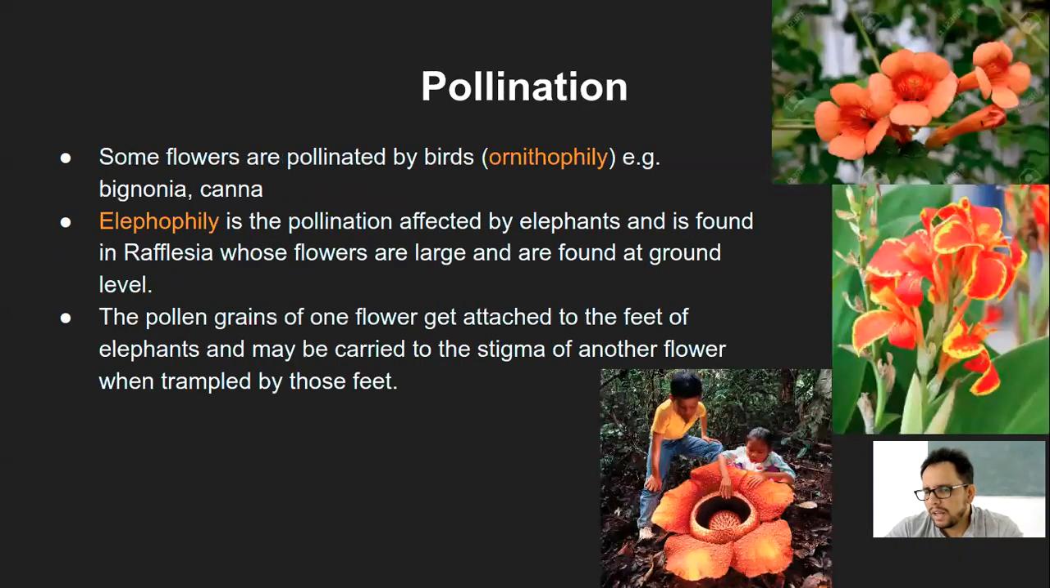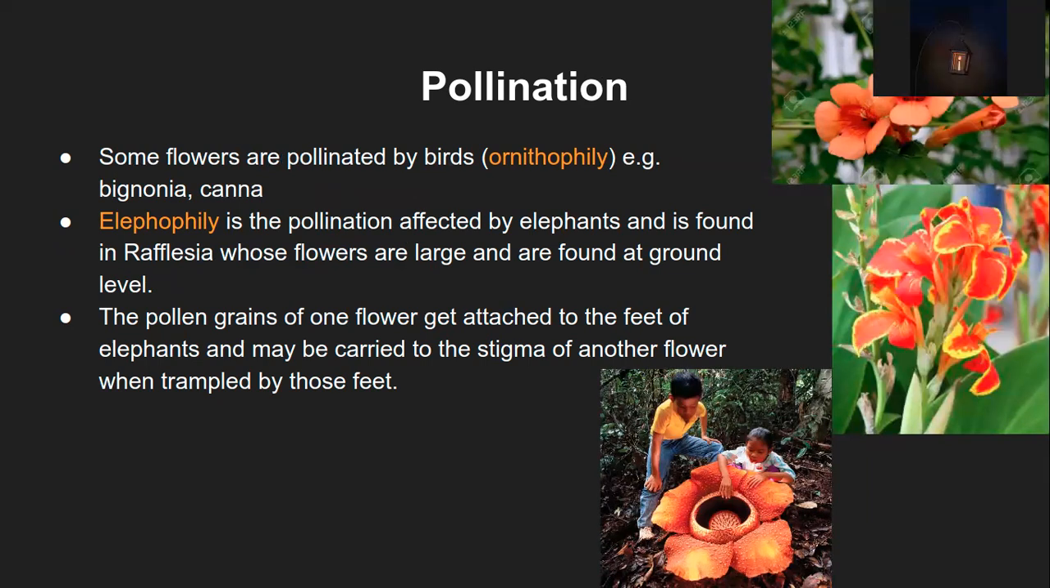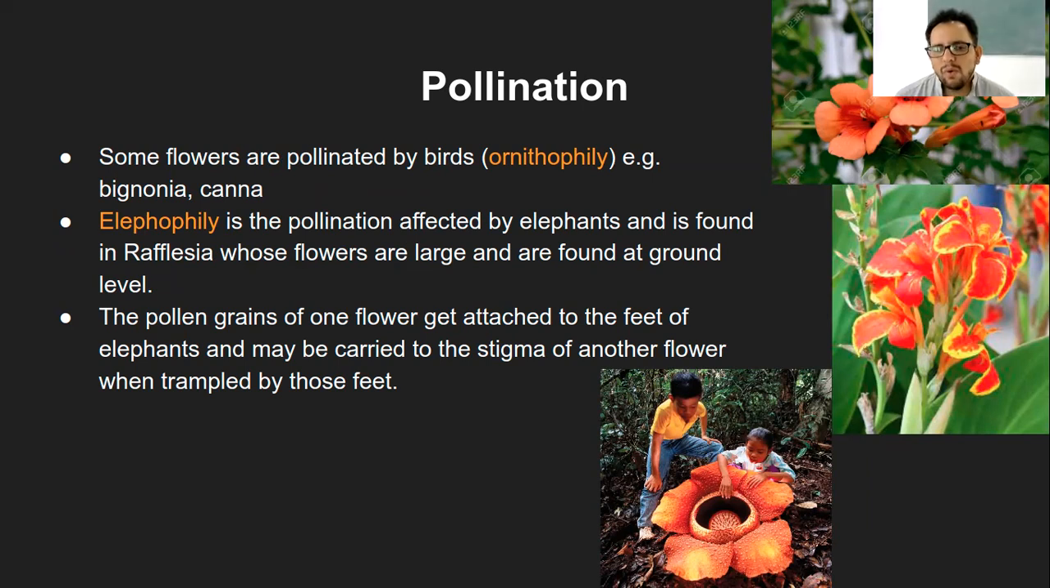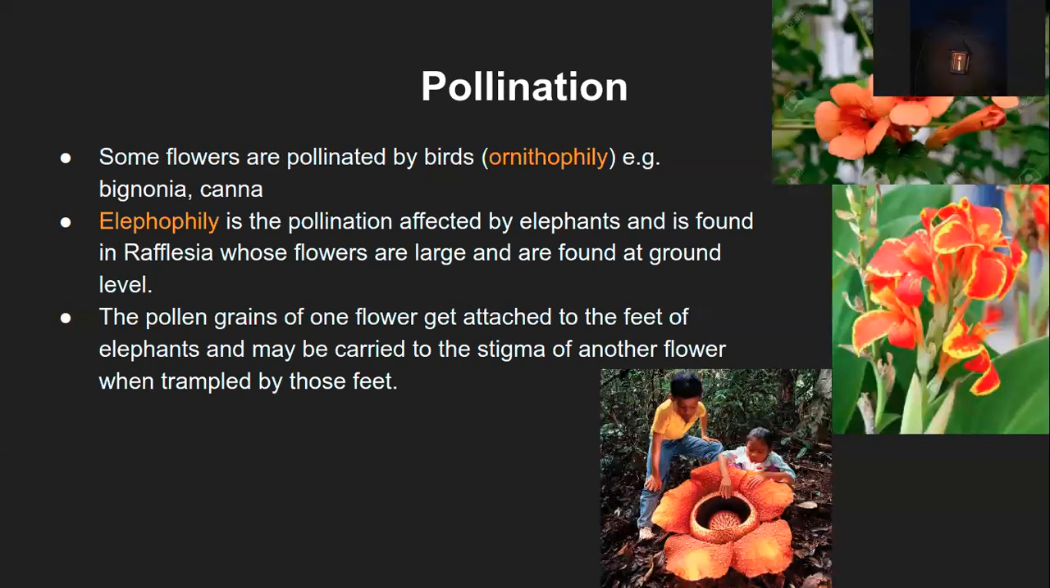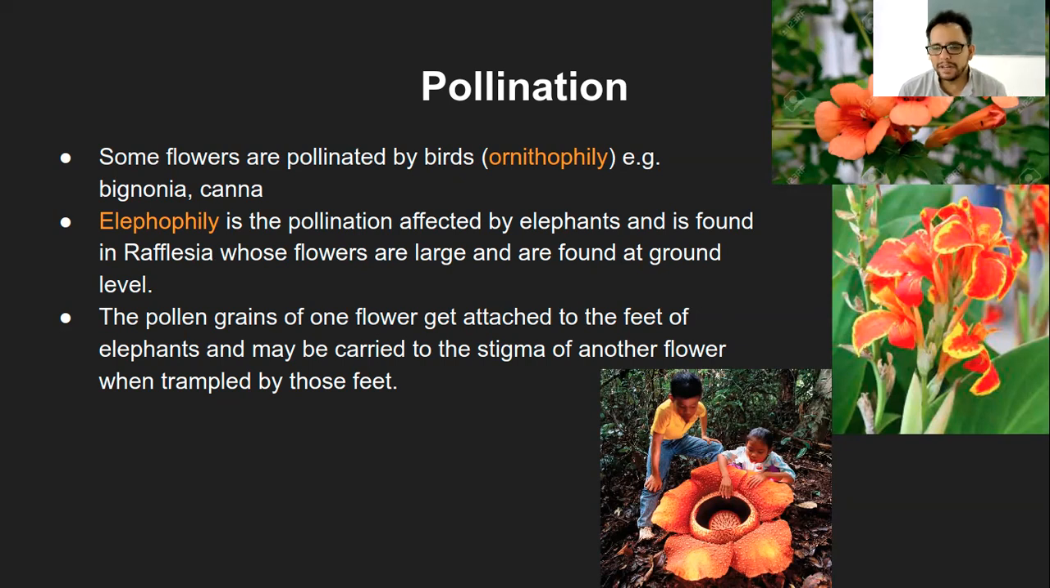Okay, someone has raised a hand. Anandya, I guess, right? Yeah, sir. Yes. So in elephophily, won't the flower, if it gets trampled, die or something? So what they mean is, when the flower is trampled, that's when the pollen grains get attached, and when it falls onto the stigma of another flower, then it will get fertilized. It's not the other way.